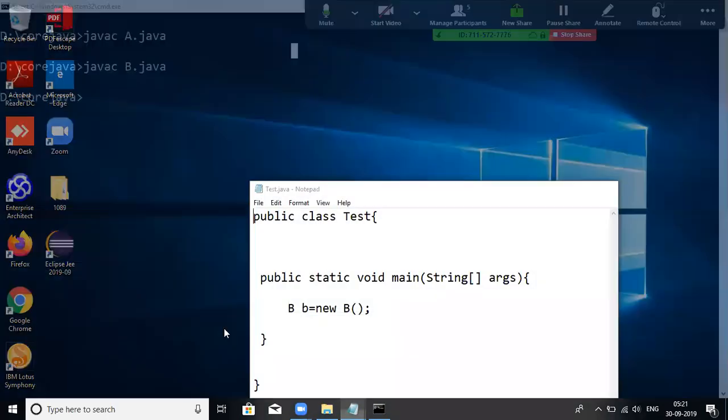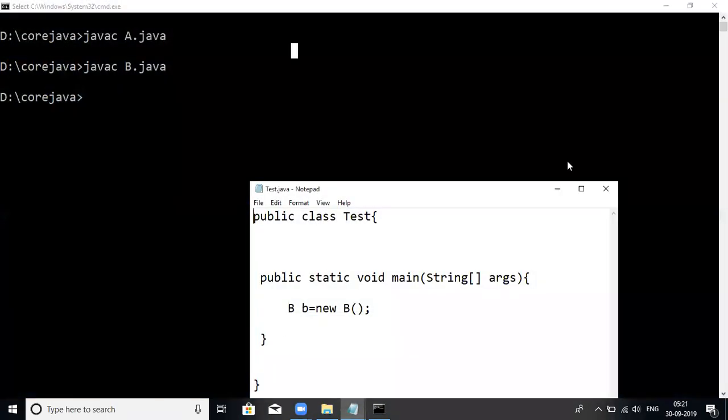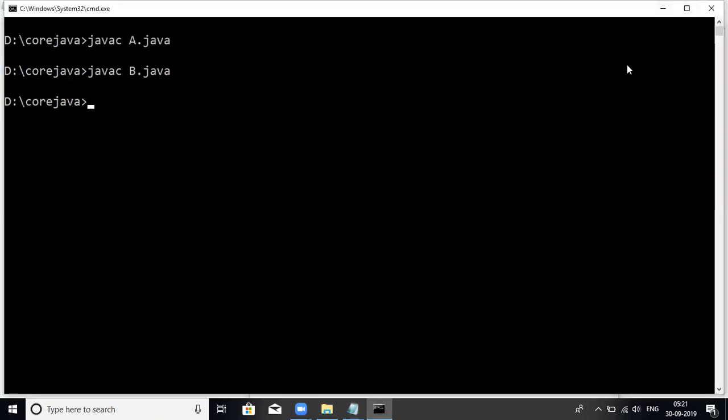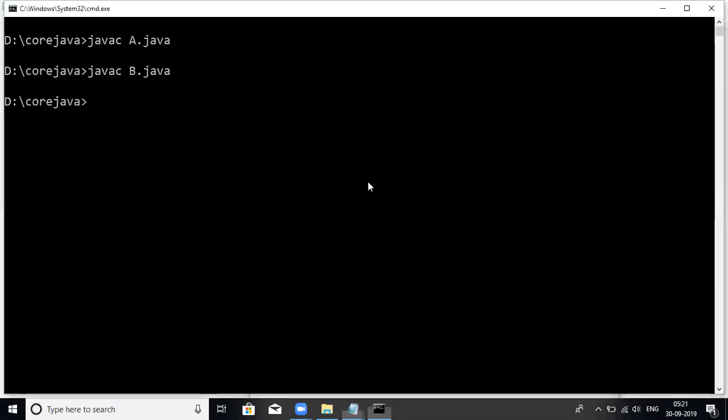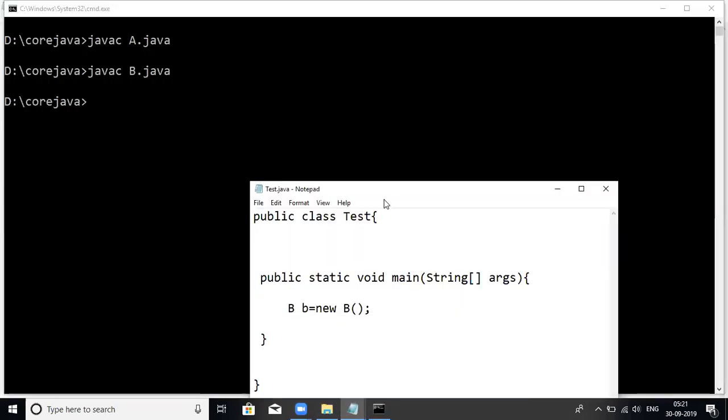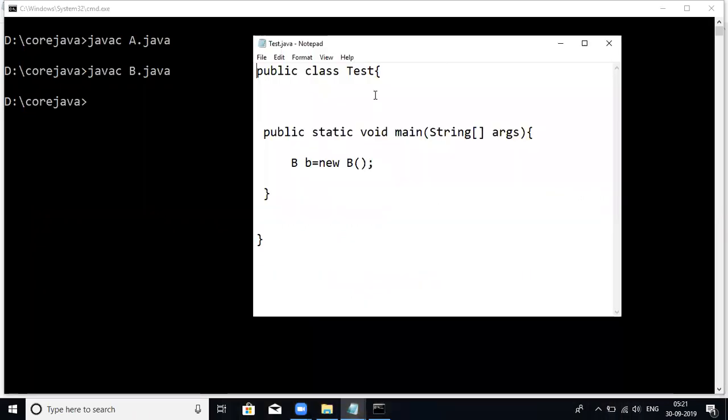So what I'm going to do is, in the test class, I'm trying to create an object for which class here? For B. Okay, B, sir. And I will try to call.